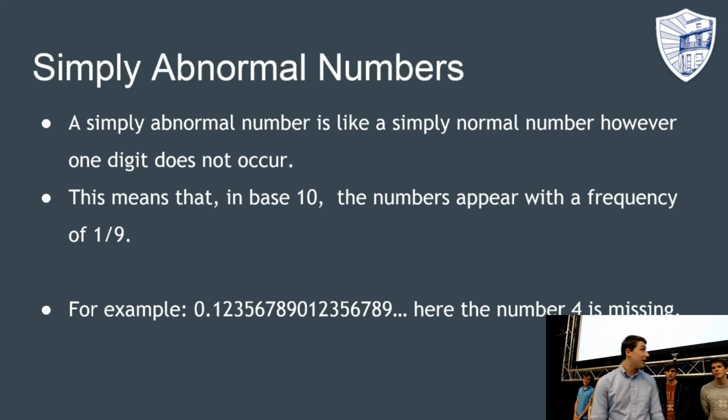For example, the number up on the board there is 0.1235678, where that block repeats forever. Here the number 4 is missing, so that would count as a simply abnormal number.